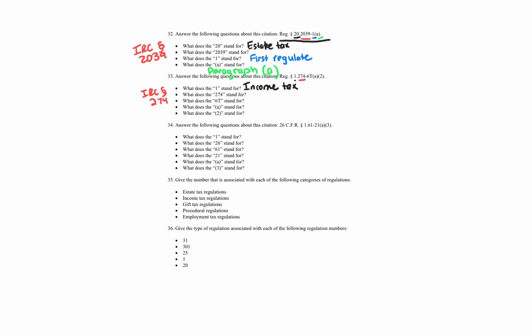So let's change to blue. So the 6T, that shows 2 things. It's the 6th regulation in the group of regulations for section 274, but it also denotes that it is indeed a temporary regulation. Now, again, you'd have to look at the date that it's effective, and depending on the date, it might only be good for 3 years.